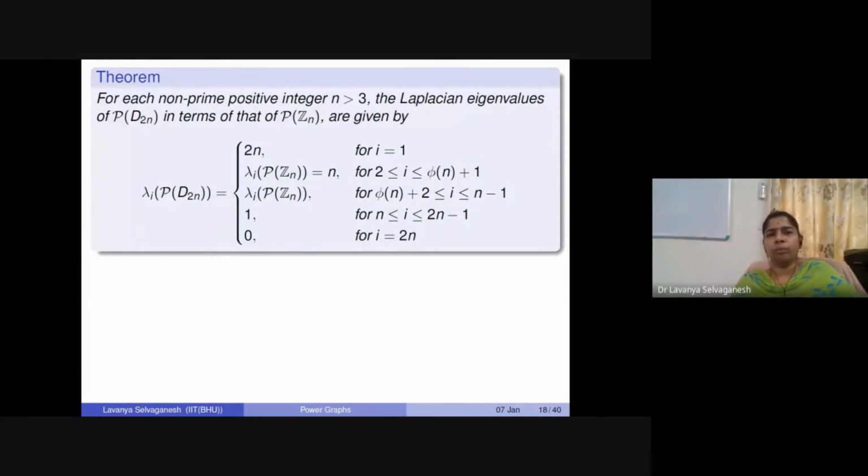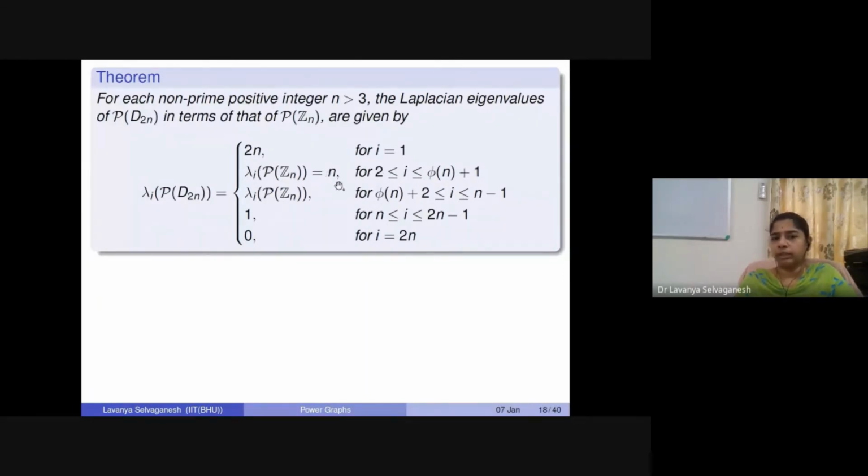So for each non-prime positive integer n, the Laplacian eigenvalues of the power graph of the dihedral group can be given in terms of the power graph of the corresponding cyclic group Zn. It is given by this formula. In fact, the explicit eigenvalues are given here. Lambda i's denote the eigenvalues of this expression on the left, and on the right we have the specific values, where lambda 1 is going to be 2 times n, and from lambda 2 to lambda phi n plus 1.